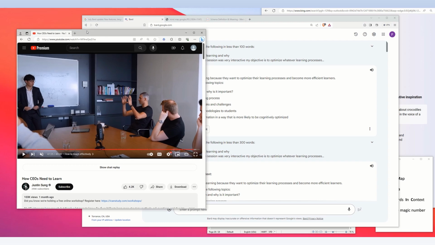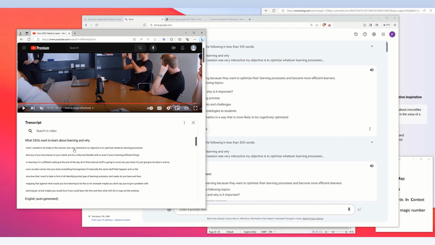So the first thing you want to do is go to the YouTube video, and underneath the YouTube video you'll see the title, How CEOs Need to Learn. And in the row right underneath it on the far right side is a gray circle with 3 dots. When you click those 3 dots, it's going to give you an option to show transcript. So you click that and a window will open up with the transcript.